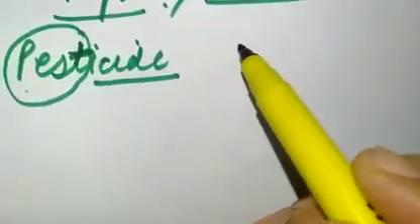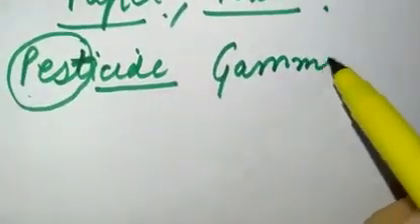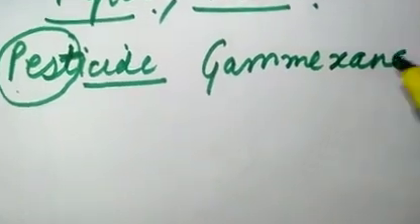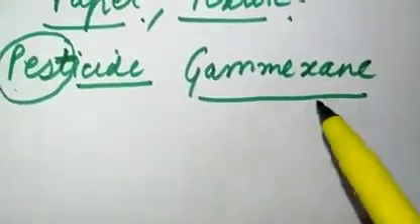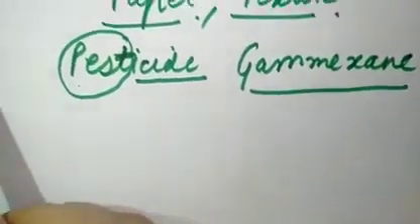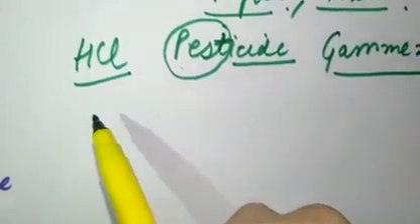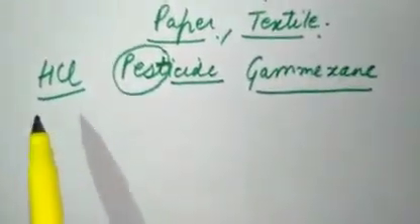And one of the pesticide names given in your book is Gamexane. You must know some of the names because it's given in your book, so you should know it. So Gamexane is a pesticide which is made from chlorine. Chlorine is also used for making a very important acid, that is HCl, hydrochloric acid. All these are uses of chlorine.